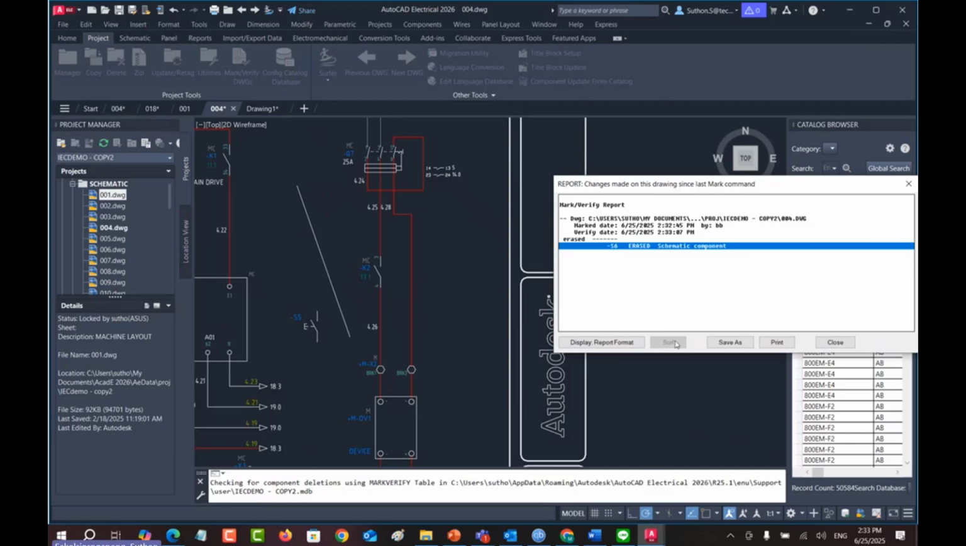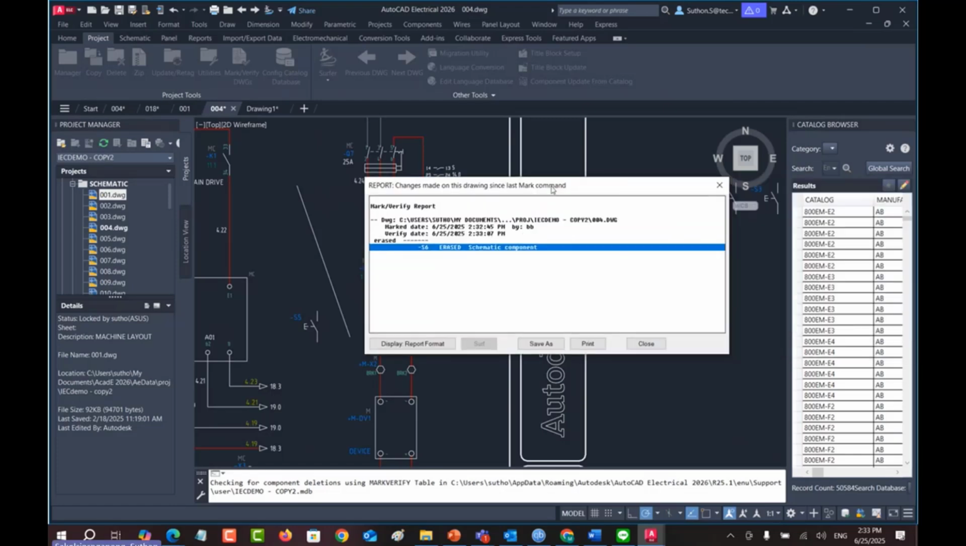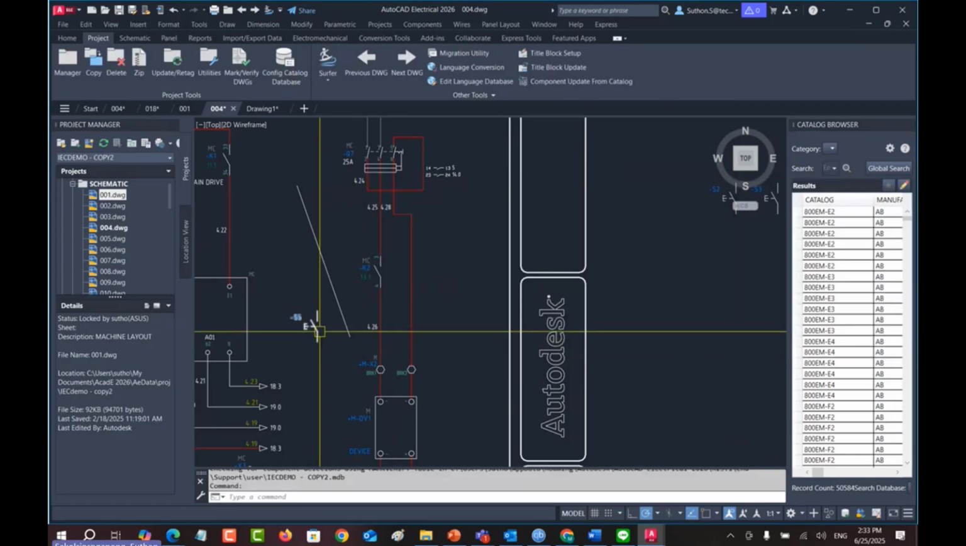Because it's gone, the save is grayed out. You can't save because it doesn't exist in your drawing anymore. But the system will tell you that S6 has disappeared. So this can help you with added components and deleted components.